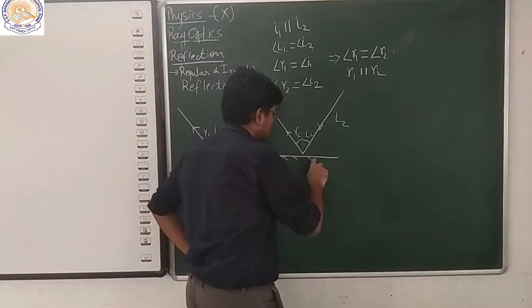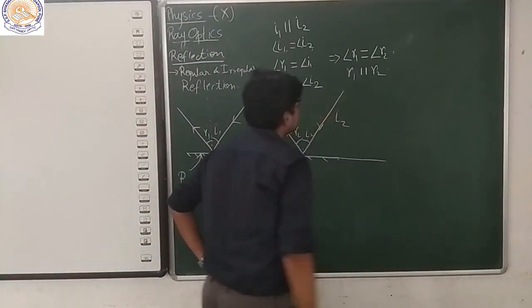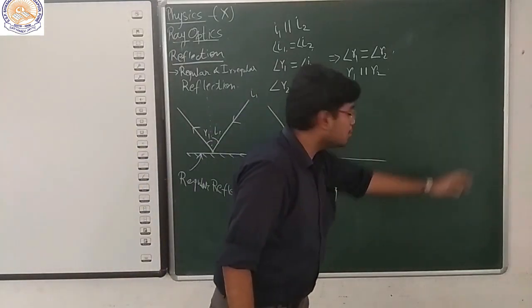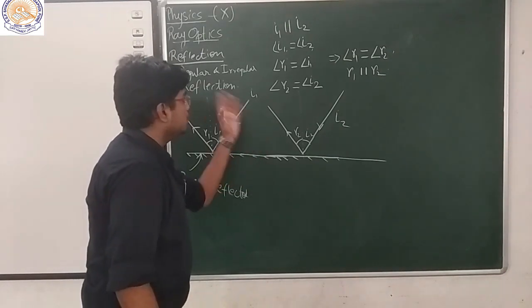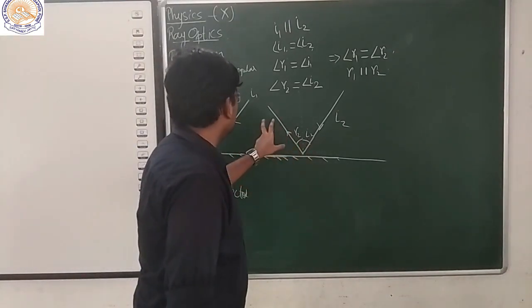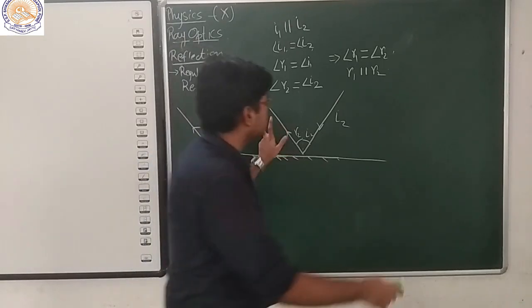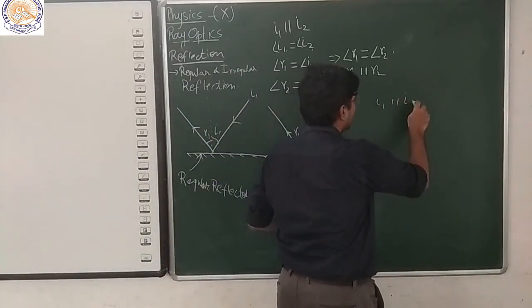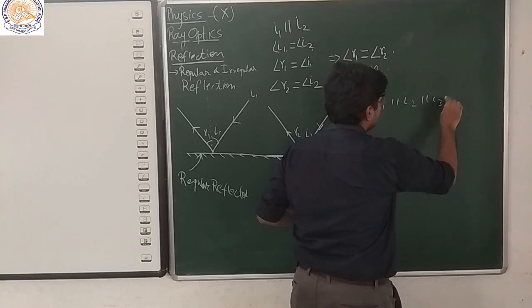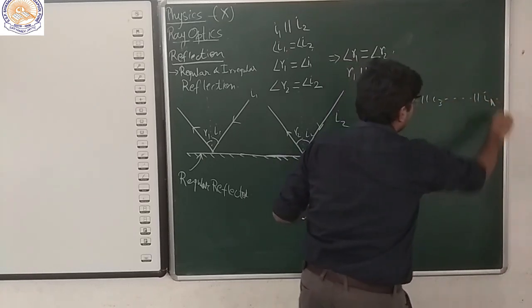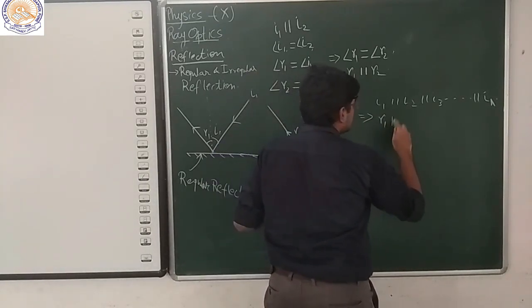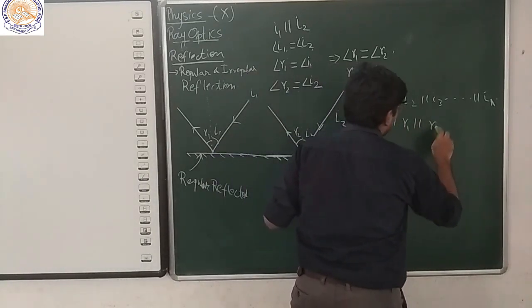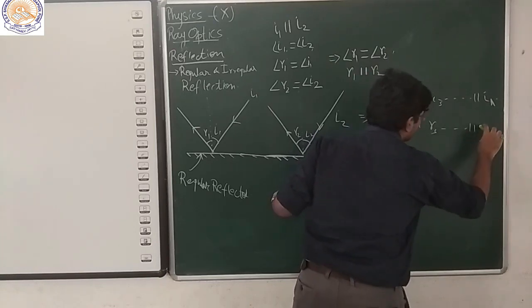Now, for generalizing the thing, we can say if there are n number of incident rays, then there will be n number of reflected rays, and if I1 is parallel to I2 is parallel to I3 up to In, then this will imply R1 is parallel to R2 is parallel to R3 parallel to Rn.